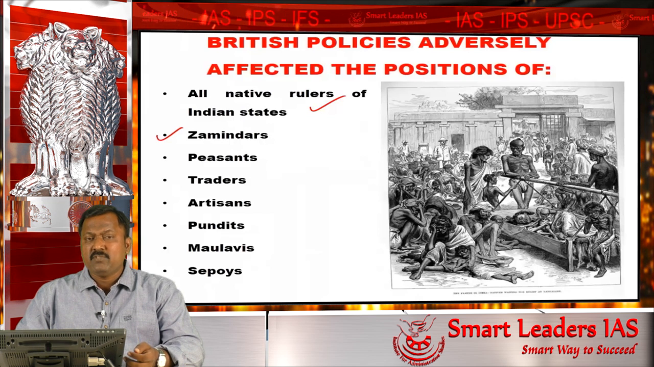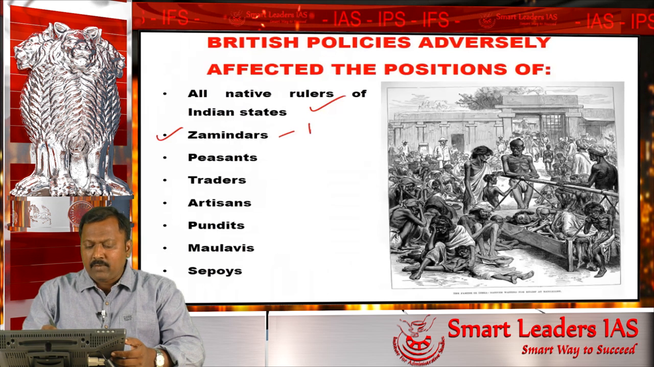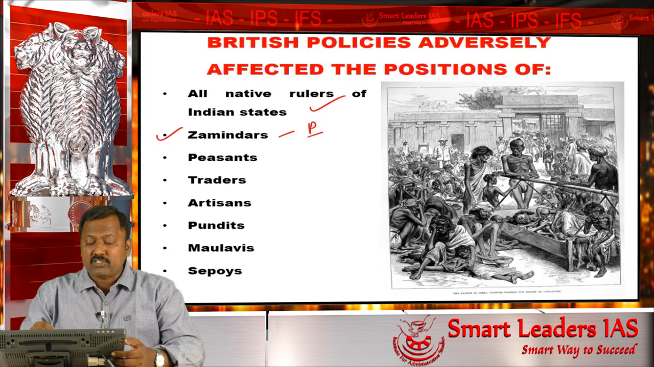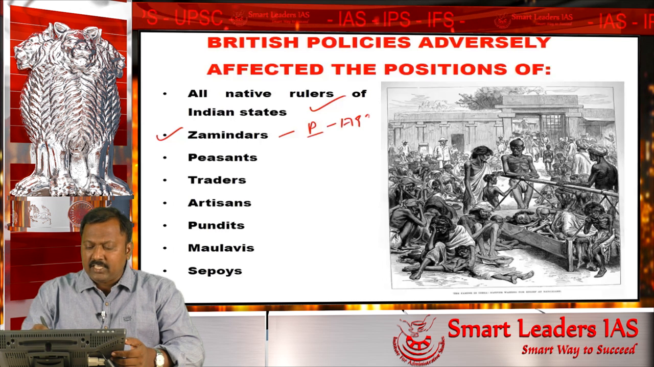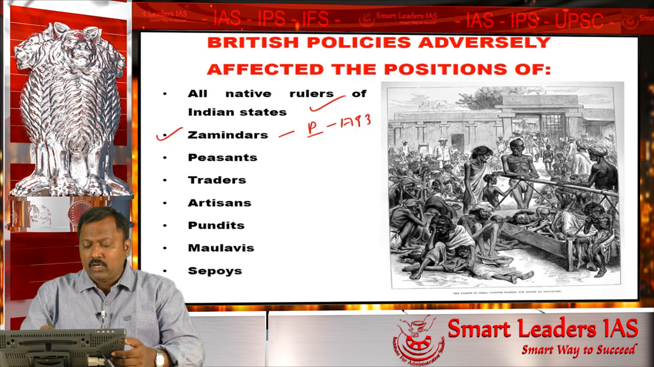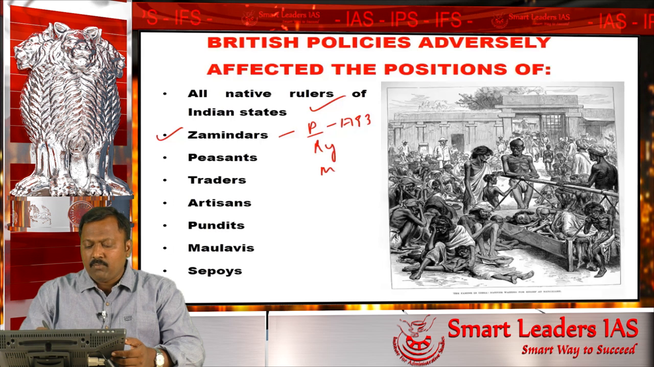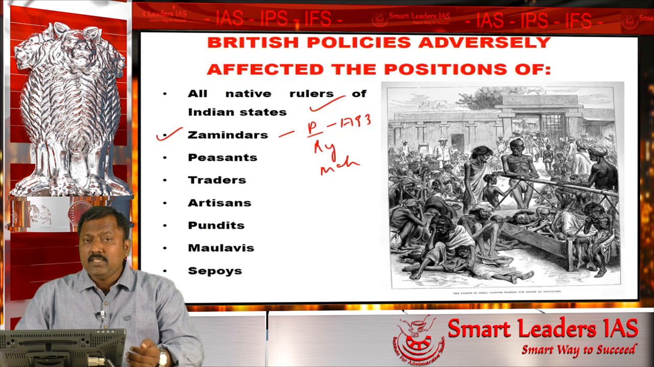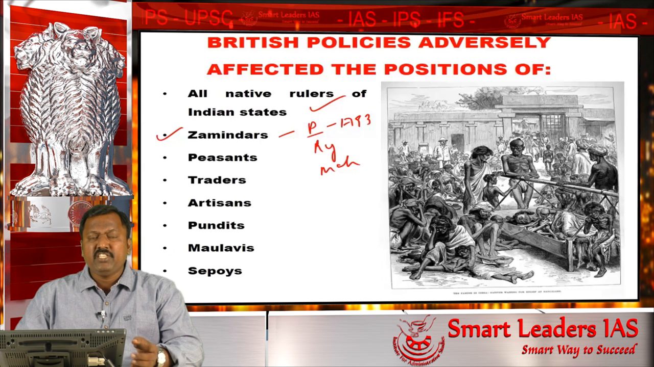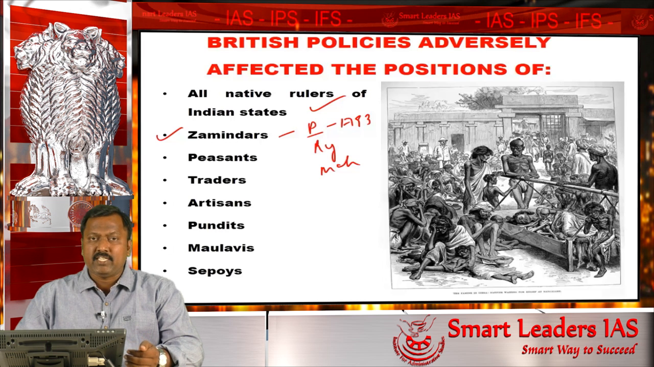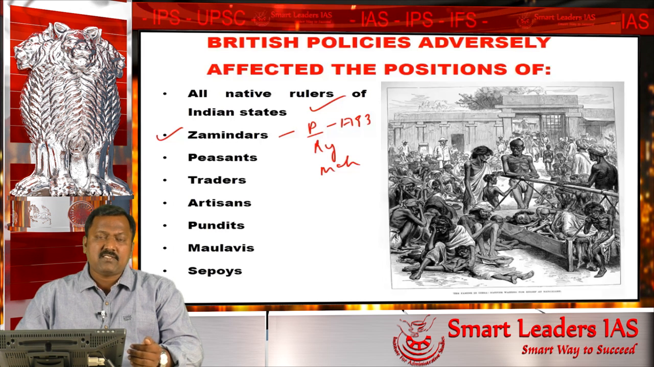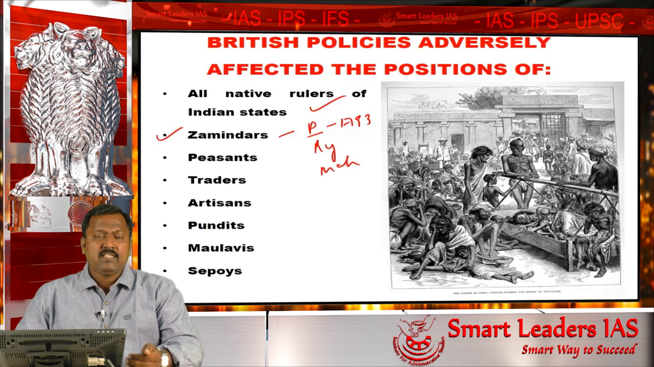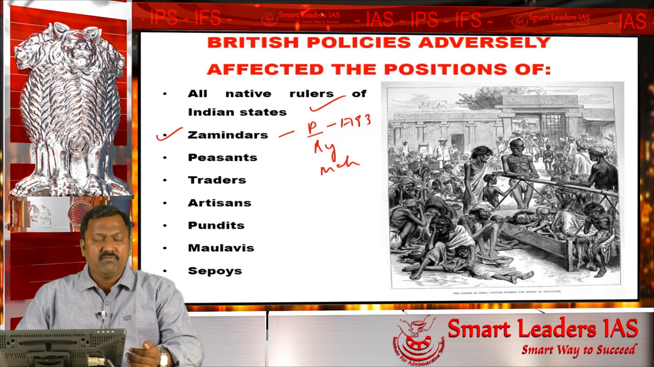The land revenue settlements in India, mainly the permanent land revenue settlement, which was established by the British in the year 1793. Then later we have the Rayatwari settlement and the Mahalwari settlement. All these land revenue settlements essentially did one thing: they removed the status the Jamindars enjoyed in the society. Jamindars enjoyed the status of an intermediary, a responsible leader in every village.